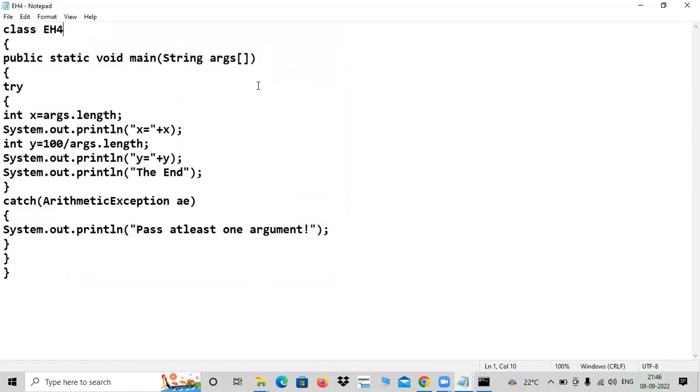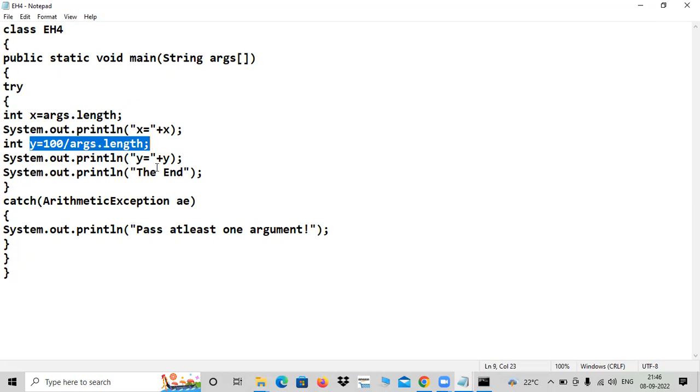Now you can guess what will happen. args.length. What is args? Command line arguments. So if I don't type any argument, what will be stored in x? 0, sir. 0, right? So you'll get 0 as output. No issue at all. But here, is there an exception or not? Yes, sir.